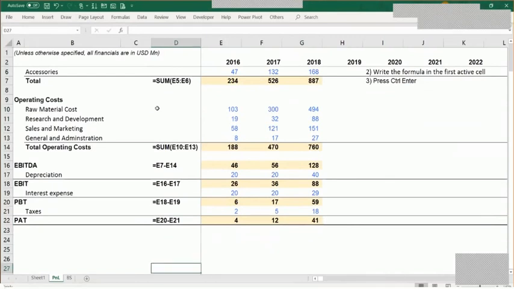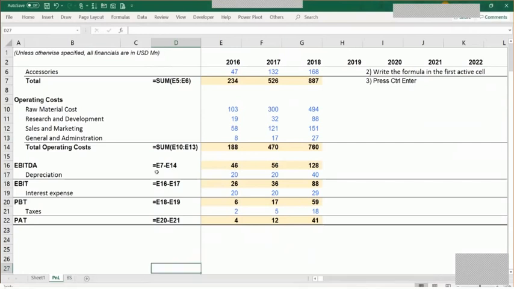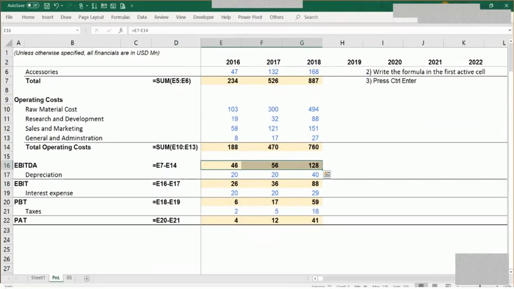So yeah, Manmita, we could also press Alt equal to. Alt equal to is more for the sum, auto sum. But if you need to write any other formula like a subtraction, a multiplication, or any other formula, then the trick is that you select the range, you write it manually and press Control Enter. Obviously Alt equal to will work fine if you just have to do the summation. That's how it is.